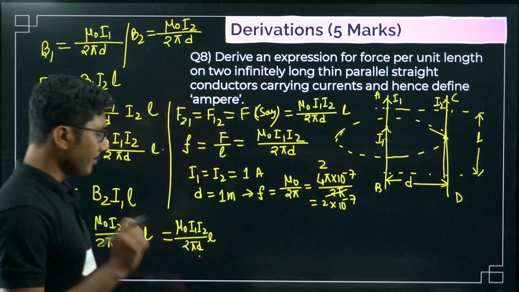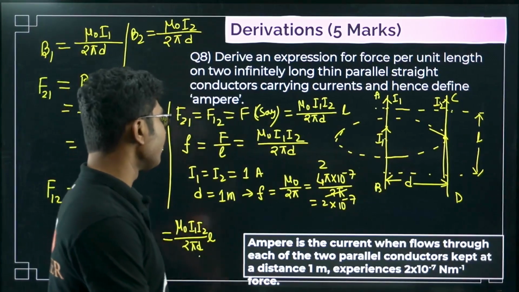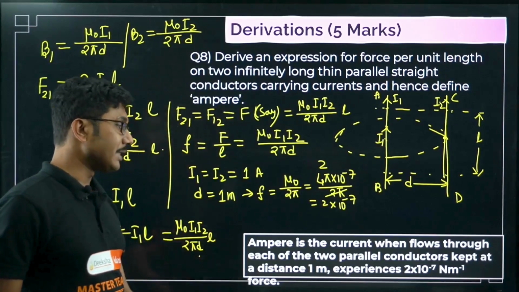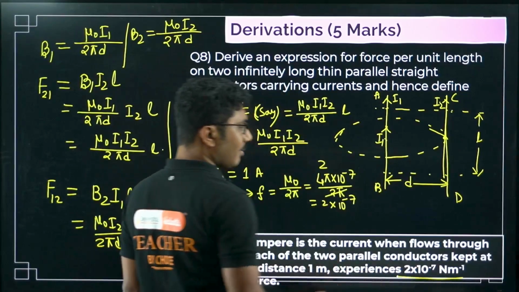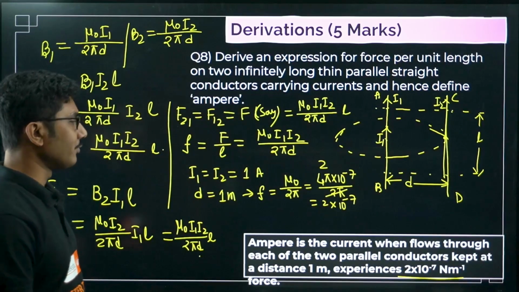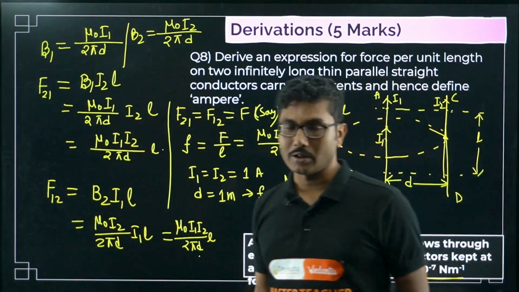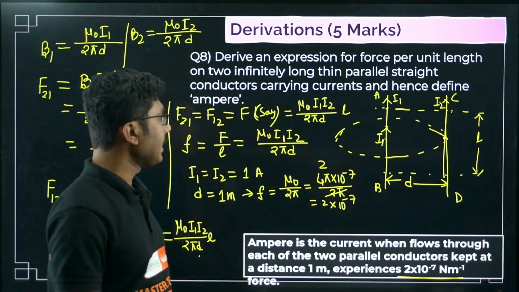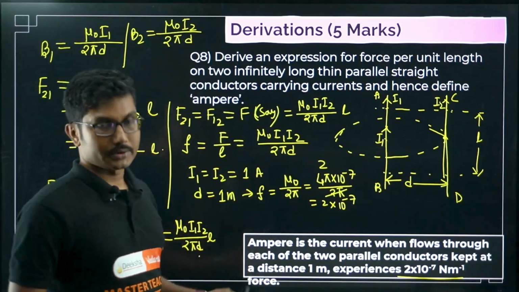After this, you have to write it in words. Ampere is the current which, when flowing through each of the two parallel conductors kept at a distance of 1 meter, experiences 2 times 10 to the power of minus 7 Newton per meter force. Newton per meter means force per unit length is 2 into 10 to the power of minus 7 Newton per meter. This is the definition. You have to write this in words to get the full marks.